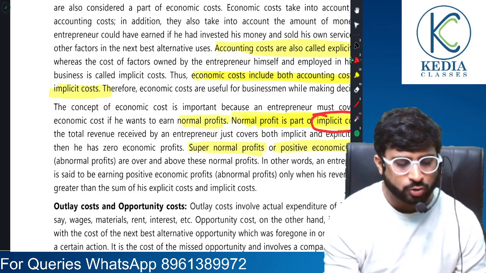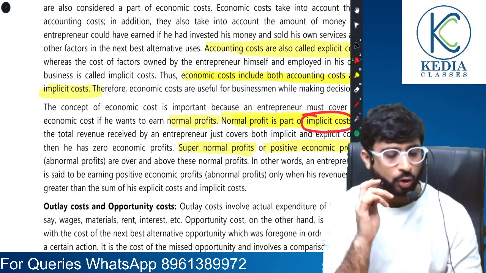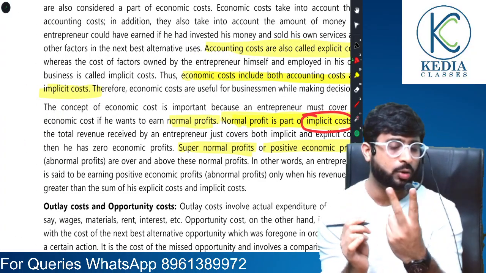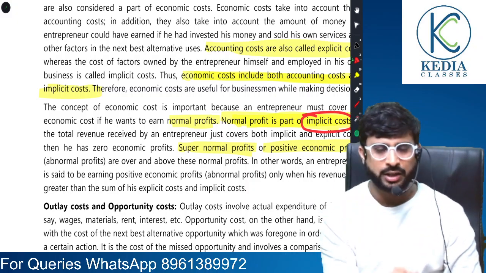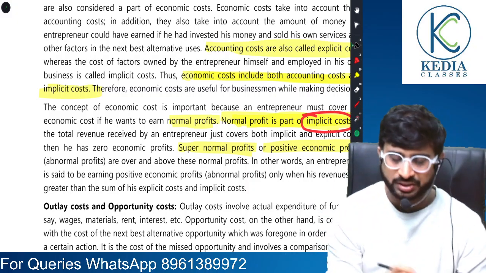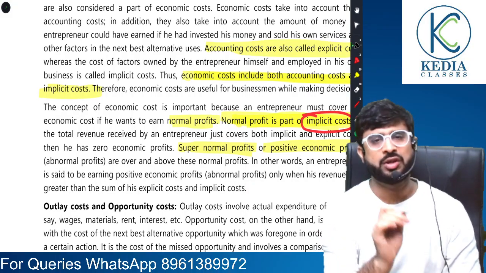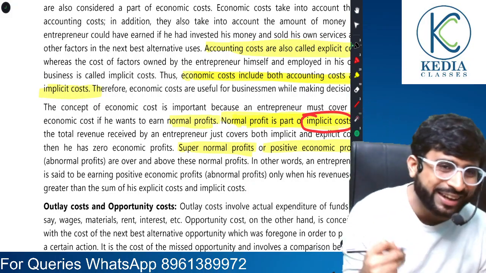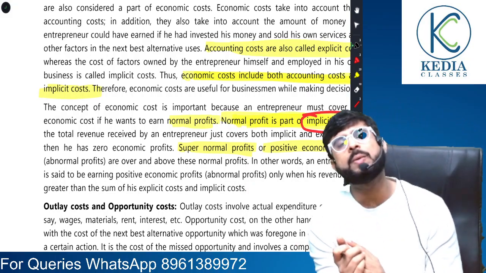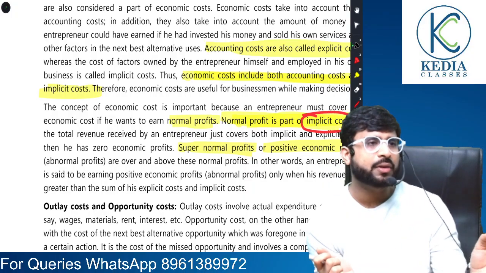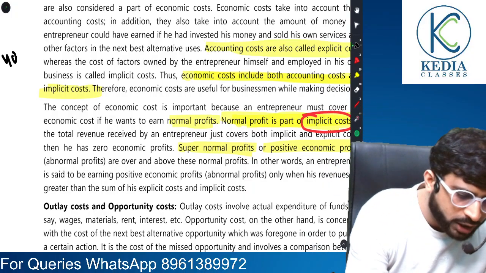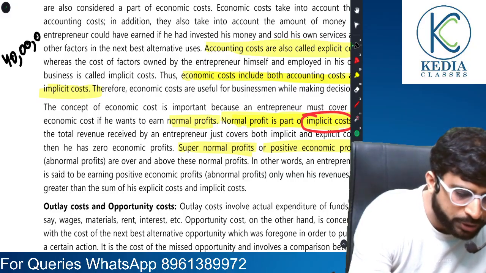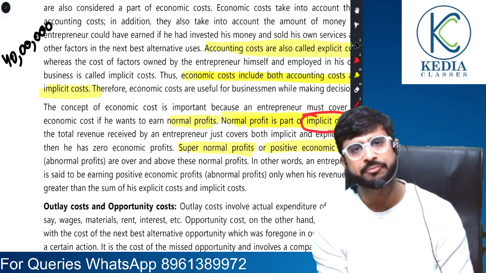Now, what is normal profit? Pay attention now. There are two concepts I'm explaining: normal profit and economic profits, or supernormal profits. See, suppose had I been working elsewhere, I would have gotten a salary of, let's say, 40 lakh rupees a year. Just assume.